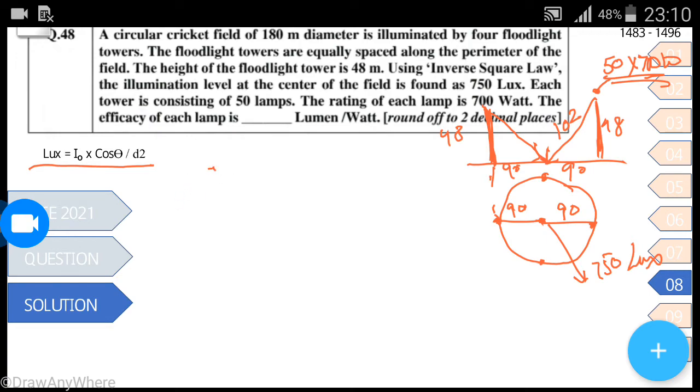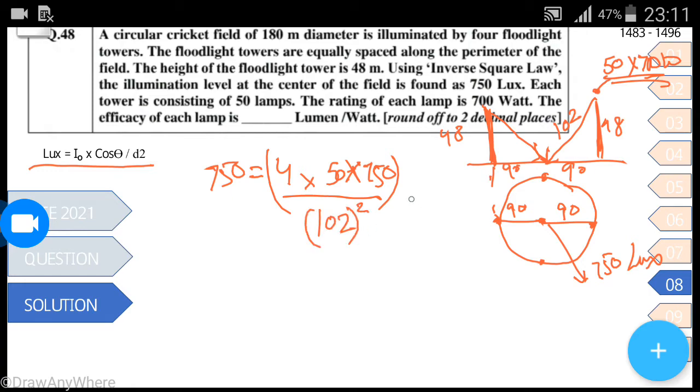So lux 750 is equal to the number of stations multiplied by the lamps on each tower, 4 into 50 into A, which is the I naught, divided by d square, so 102 square, multiplied by cos theta.